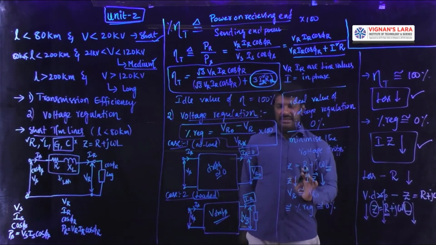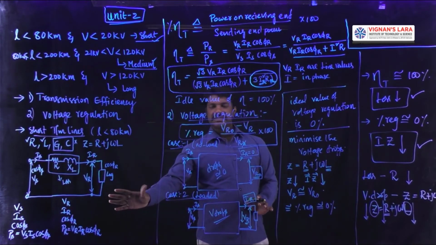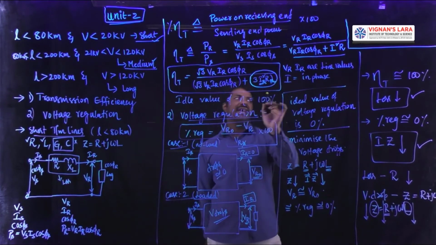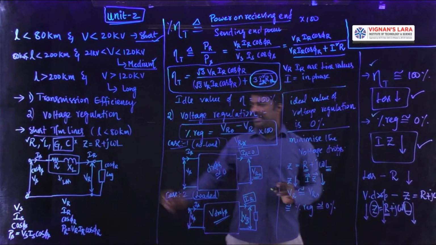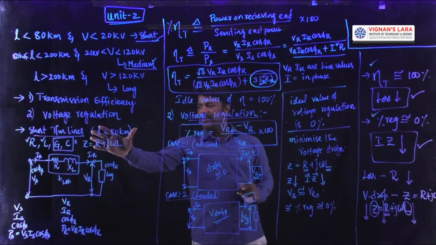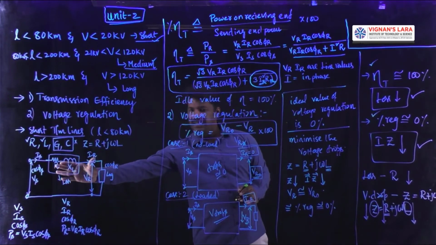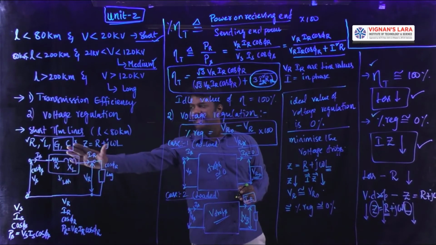And next we are going to see the performance analysis, that is the efficiency calculation and regulation calculation, for a short transmission line whose length is less than 80 kilometers and is represented with lumped elements R plus jXL, neglecting the shunt branch G and C.